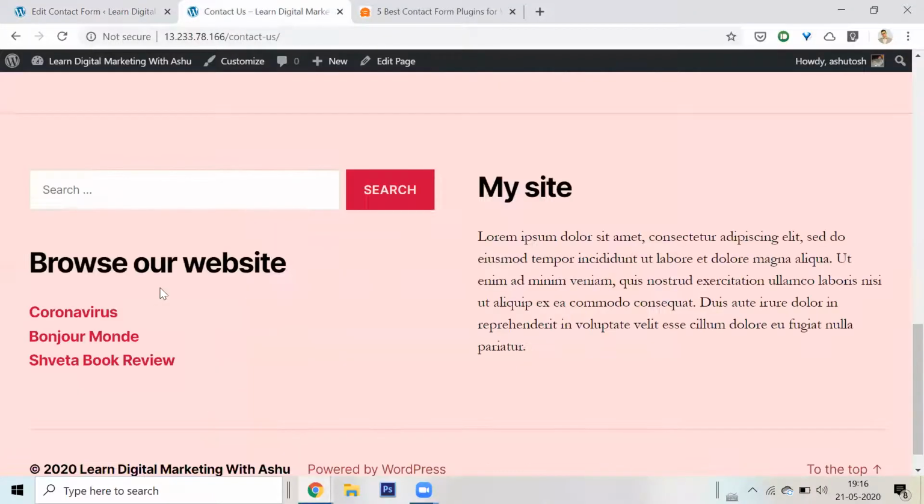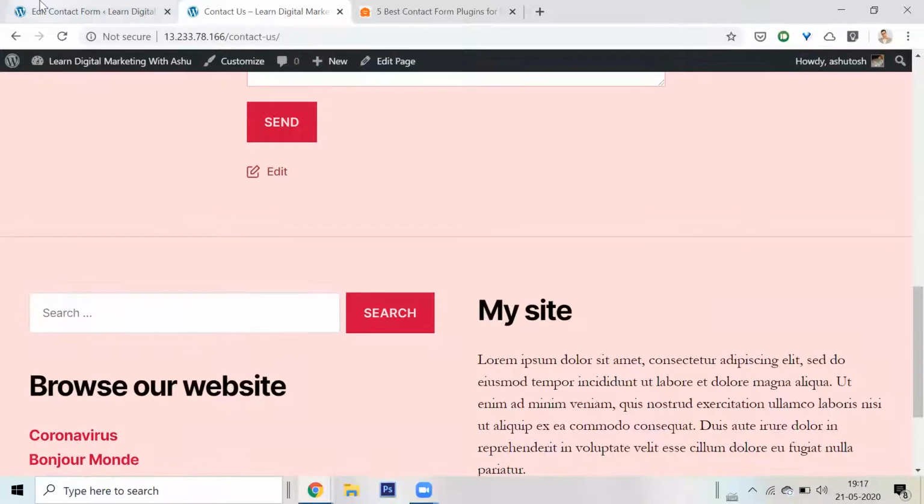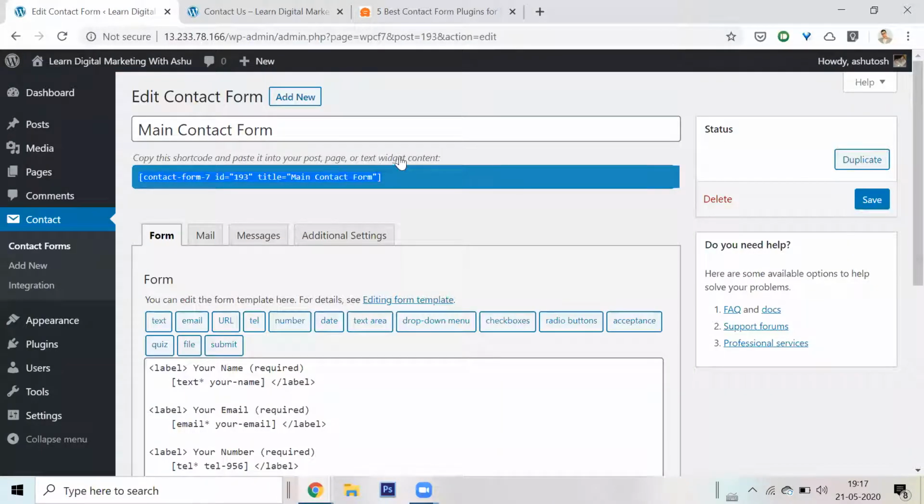This is my footer. Suppose I want the contact us form here where it says my site. I just want you guys to understand how it's working. I don't want you to get into the intricacies of it. So what I can do is, it says here, wherever you want, you can paste this contact form and it comes.